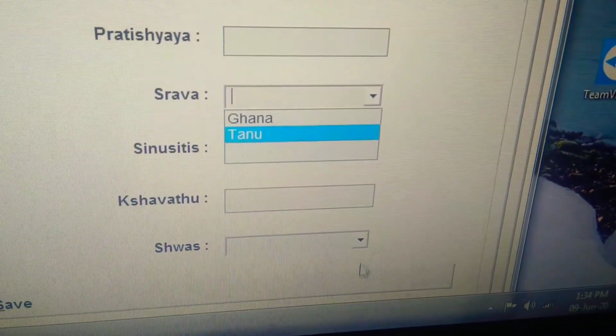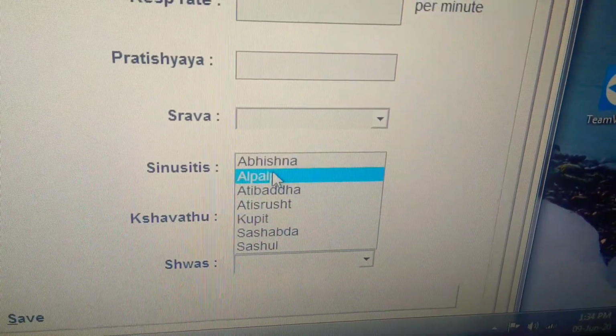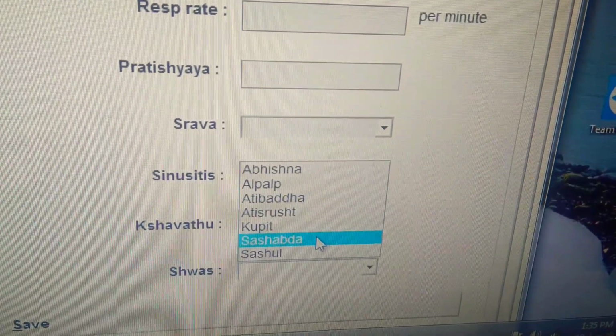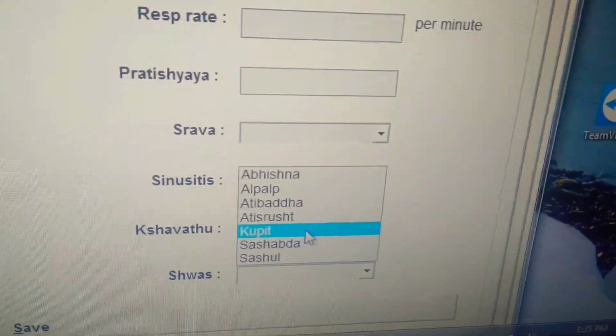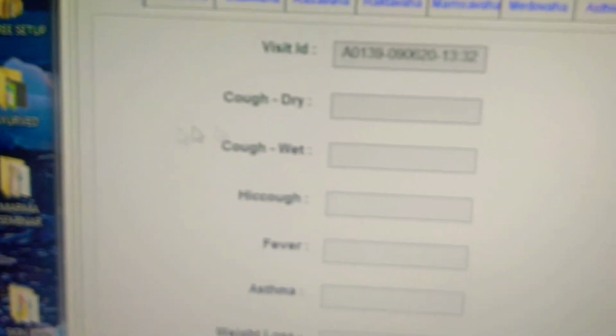Here Shwasa, Pranavaha Srotas symptoms are there. Abhishna Alpa means small respiratory cycles, and all these things you can select here and write here.